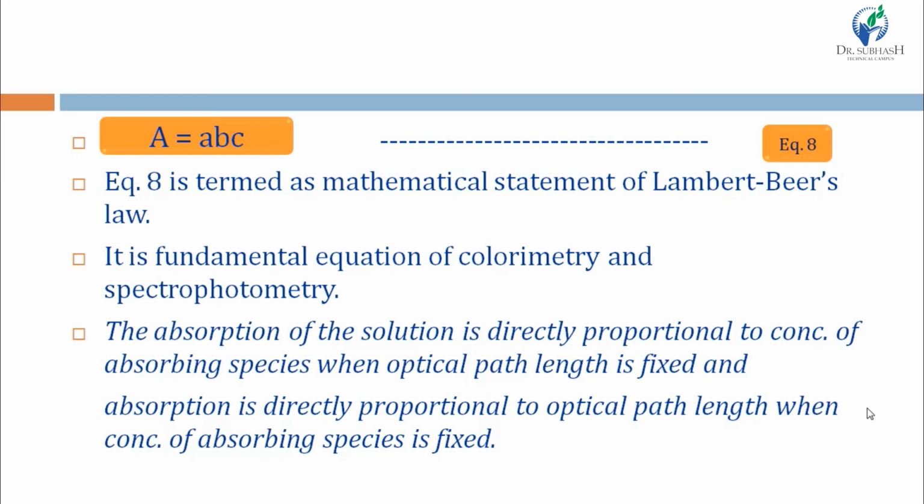Meaning capital A is directly proportional to c when b is fixed, and capital A is directly proportional to b when c is fixed, right? So this is the Lambert-Beer's law, capital A is equal to abc, and this is a very important and fundamental law in all types of spectrophotometry as well as in colorimetry.